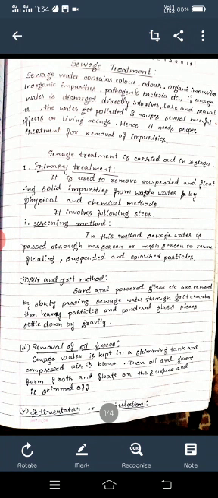Third method is removal of oil or grease. We can't remove oil or grease directly. That's why the sewage water is passed through a skimming tank. In that skimming tank, we pass compressed air. You generally observe that in water, if any soap or oily material is there, and we blow through a straw pipe, then a froth formation takes place.